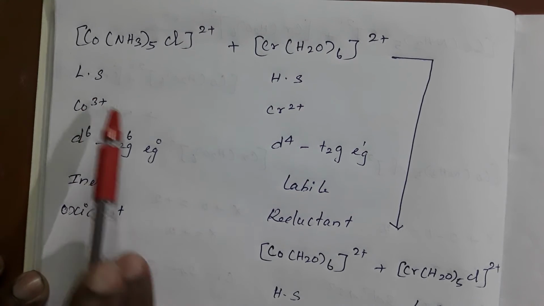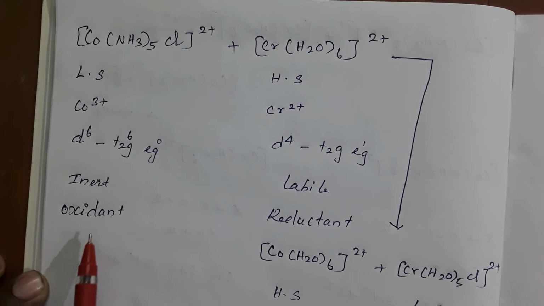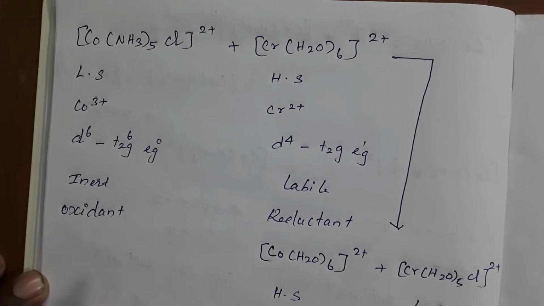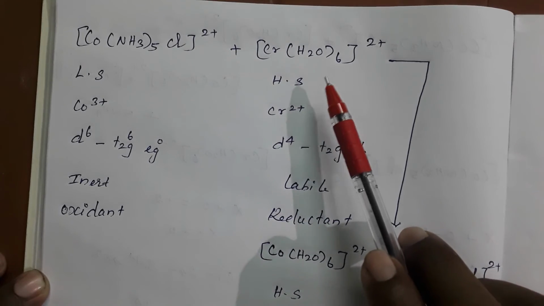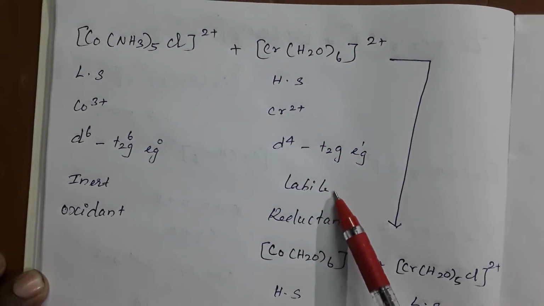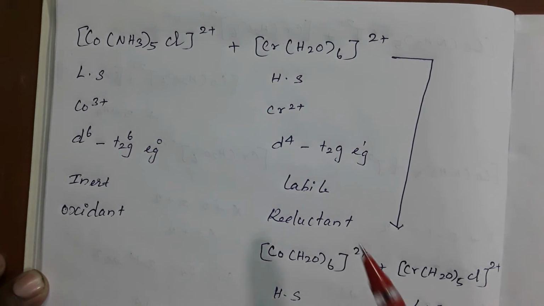Cobalt low spin 3 plus, D6 configuration, inert. This is called an oxidant. Oxidant means oxidizing agent. So cobalt oxidizes the chromium complex through chlorine. Here the chromium high spin complex, 2 plus oxidation state, labile complex, is called a reductant because it is a reducing agent. Then these two react and form the product.